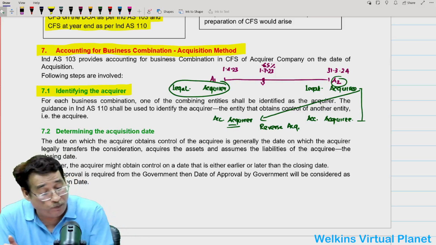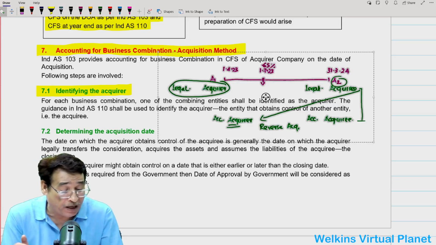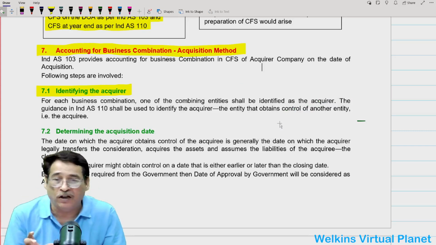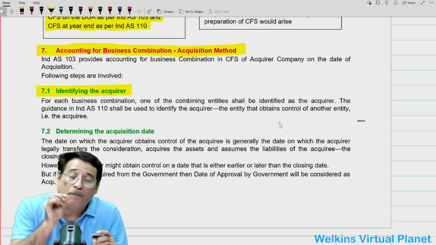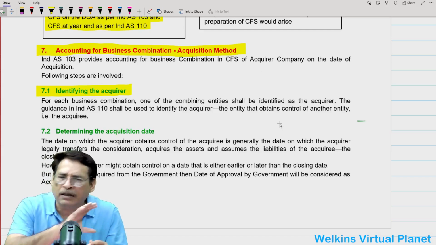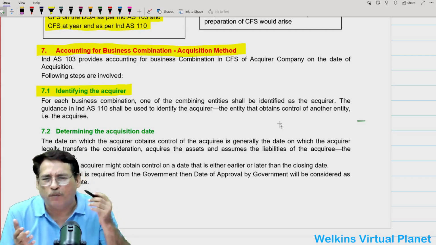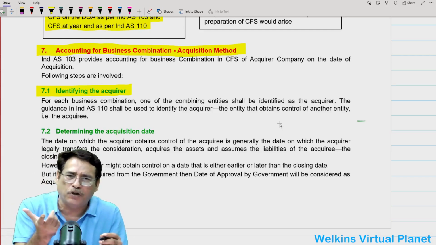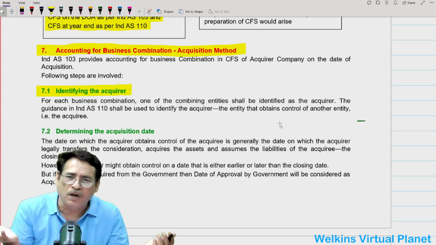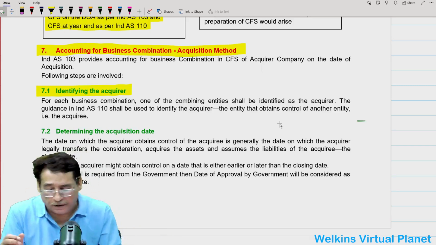At this particular point, we are simply trying to find out what are the steps which we may have to follow while doing the accounting. The first step is identifying the acquirer. This step simply means we have to determine who is going to be the accounting acquirer, and this is not going to be a tough task. I have already told you, because in most of the questions you will be given only this much of a statement that company A has acquired 70% stake in the other company. So in this case, A will be the legal acquirer, A will also be the accounting acquirer, correct?